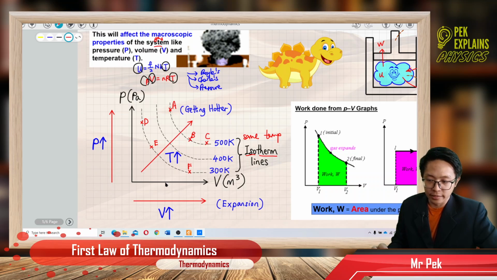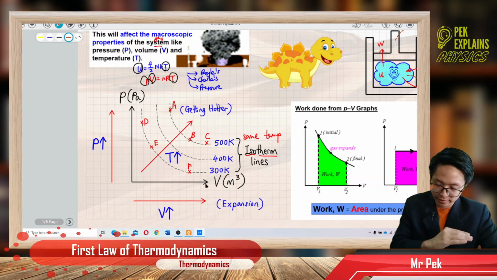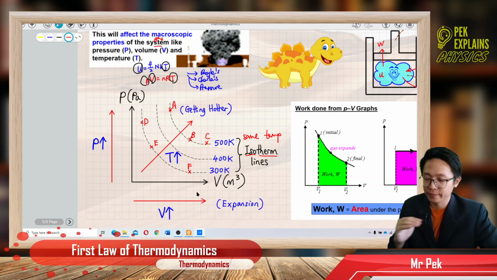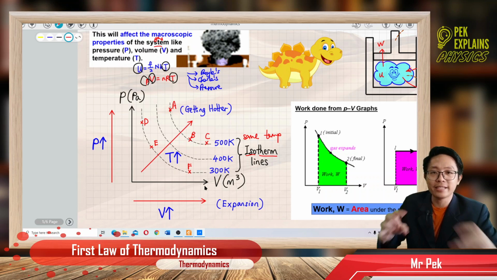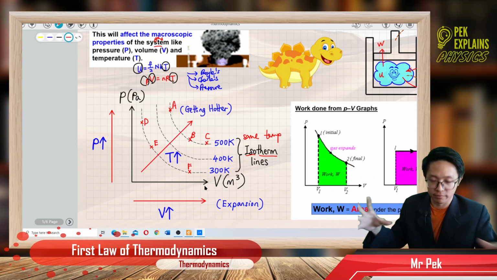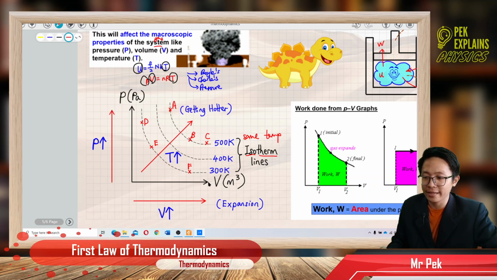Along the x-axis, going to the right, the volume increases, as usual. Going to the right, the volume increases, or we can say the gas expands.